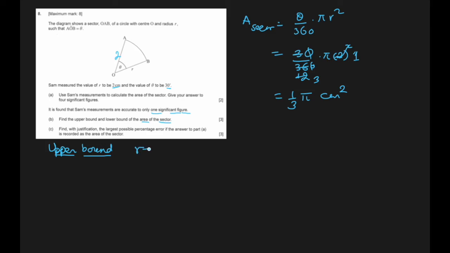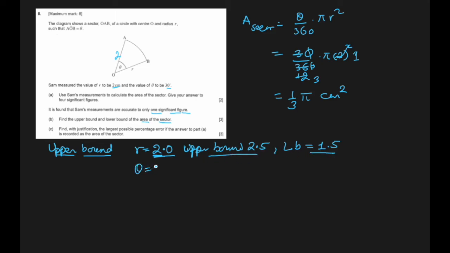His R was 2, which is one significant figure. So if I write 2.0, it was rounded off to 2. That's what it means. So upper bound becomes 2.5. Lower bound will be 1.5. If you round it off to one significant figure, it becomes 2. That's why this is upper bound, this is lower bound.